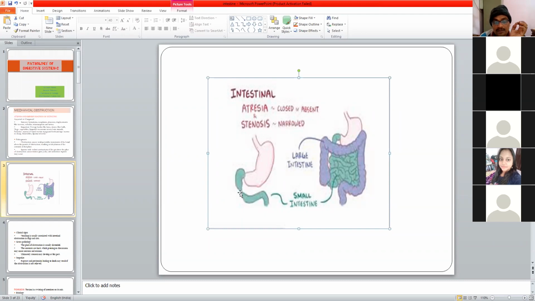It may be congenital or acquired, but it is a case of atresia or imperforation of the intestine. Okay, so if it is obliterated here, all the feed materials will be accumulated in the stomach and the upper part of that obstruction, and it will lead to impaction, dilatation, severe gas formation, abdominal colic, and with time it may rupture. So these are the consequences of atresia or imperforation of the intestine.